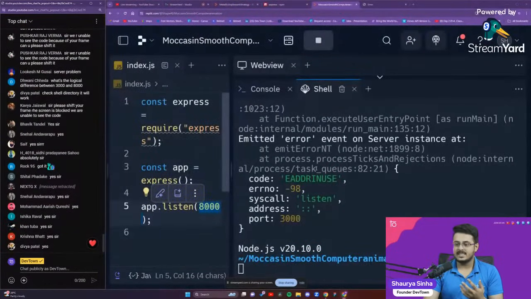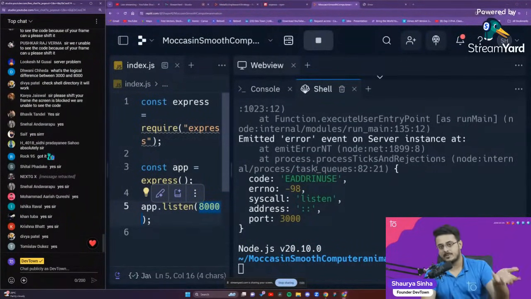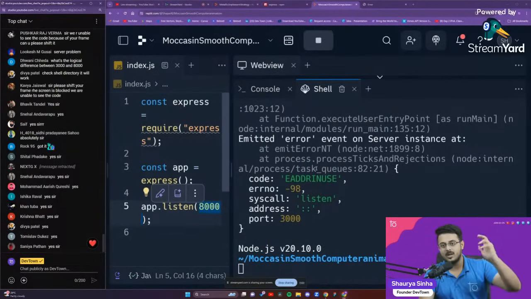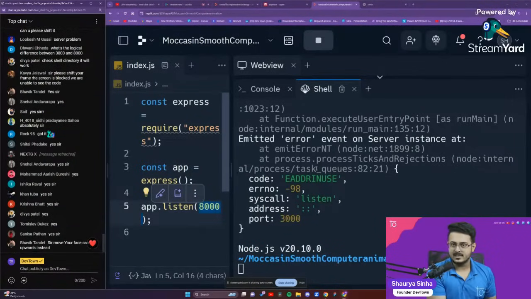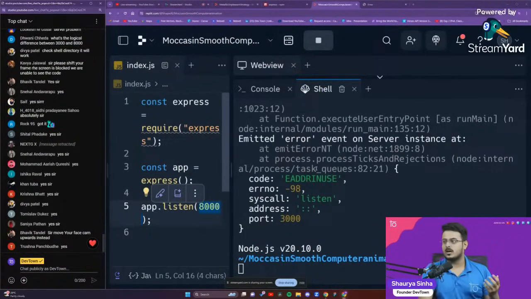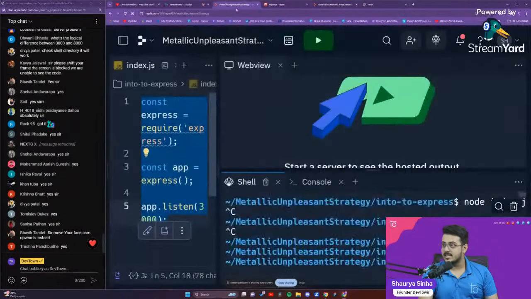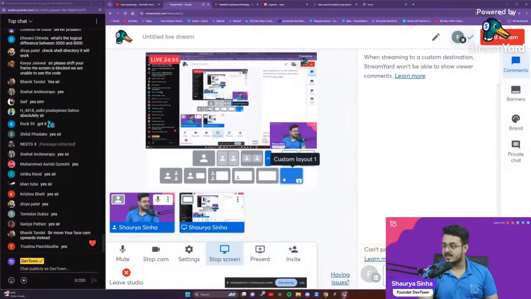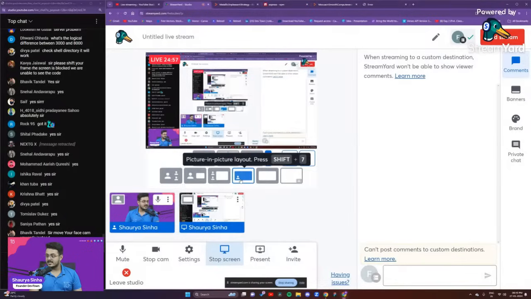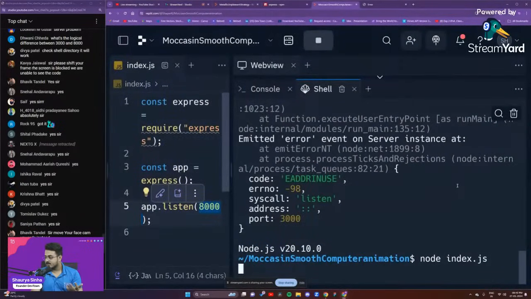The reason for that is the terminal has not hung. The app has to continuously listen to that port to see if you have got any kind of request. Somebody has to sit on that port and continuously listen. Okay, I'll just move it to the left hand side. Yeah, that is good advice. Maybe if I move myself here, you should be able to see the code correctly. So it is not hung, but the code is continuously being run. That is what has happened.